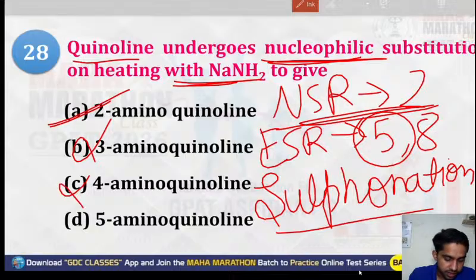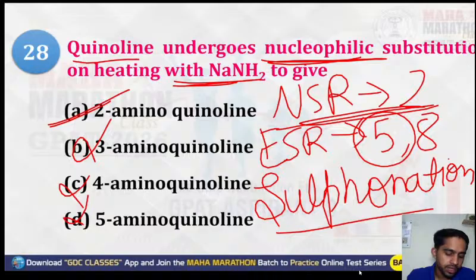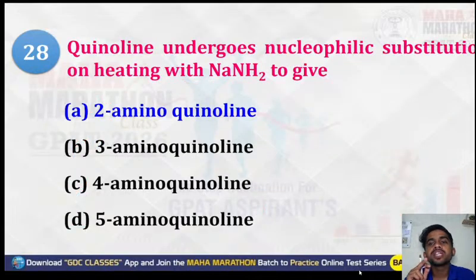3, 4, no. 5 is yes, but 5 is for your ESR, not for NSR. So the correct option will be option A. And this reaction is known as the Chichibabin reaction.